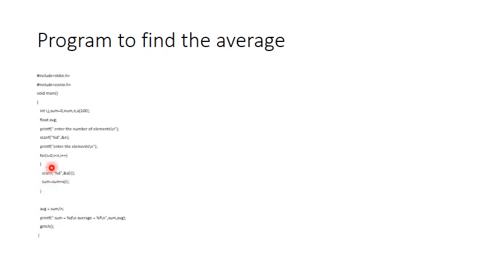Once this condition becomes false, whenever the value of I is equal to n, that is, I was meant to enter 10 elements, starting from 0 to 9, whenever the value of I becomes 10, 10 is not less than 10. Therefore, this condition becomes false. Once this condition becomes false, you will move on to the statement X.